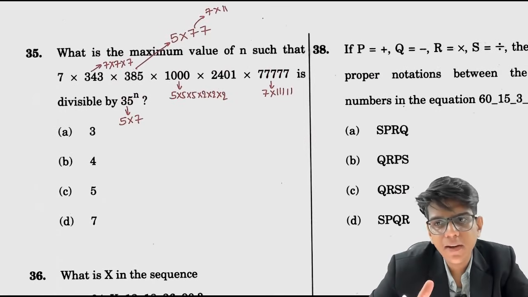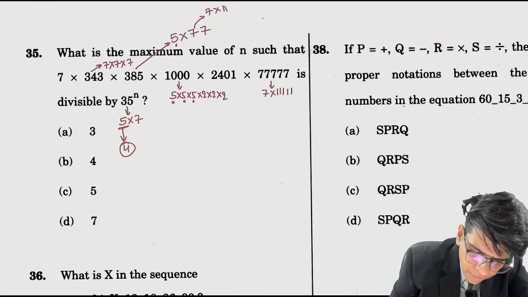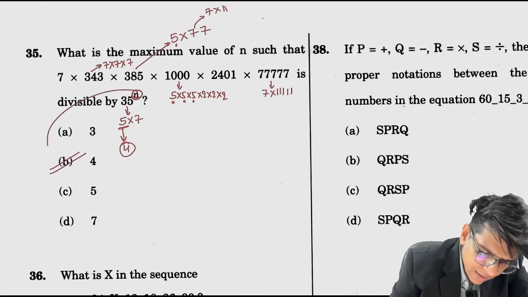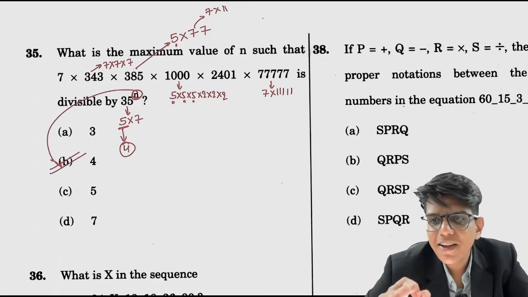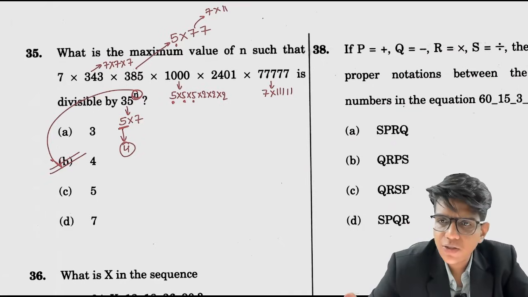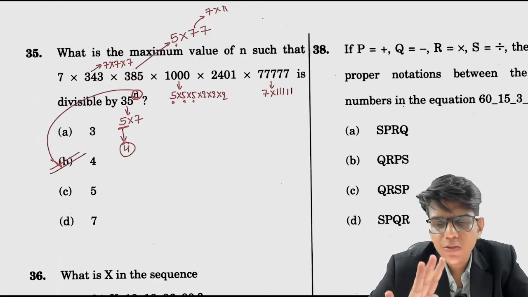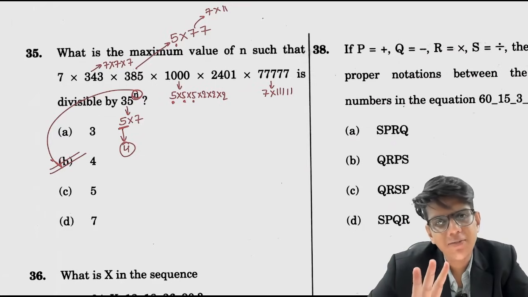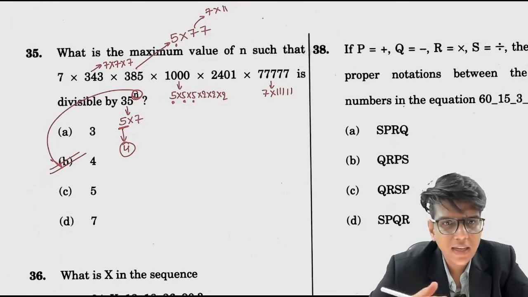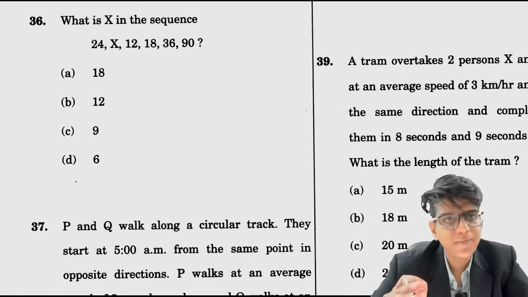So how many times number of 35s will divide this will depend on number of 5s. Number of 5s here, 1, 2, 3 and 4, number of 5s are 4. So the power n can be up to 4, because how many times can you make 35 from the factorization of these numbers? 4 times, because there are only 4 5s. You can multiply those 4 5s with 4 7s and you get 4 35s only. More than that, 35s are not available here and hence we can't divide it with more. Done.